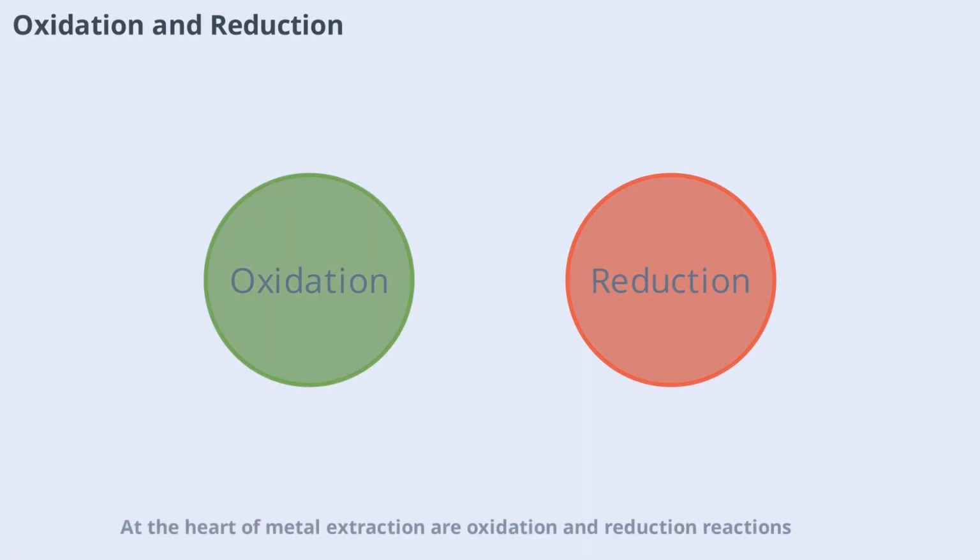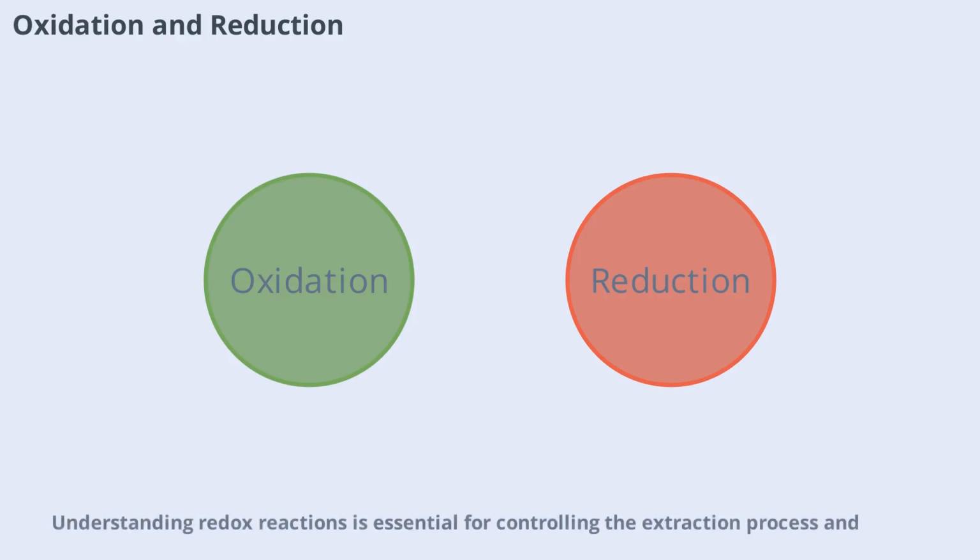The heart of metal extraction is oxidation and reduction reactions. Oxidation involves the loss of electrons, while reduction is the gain of electrons. In metallurgy, the metal ion in the ore is reduced to its metallic form, often using a reducing agent like carbon or hydrogen. Understanding redox reactions is essential for controlling the extraction process and ensuring that the desired metal is obtained efficiently and with minimal impurities.